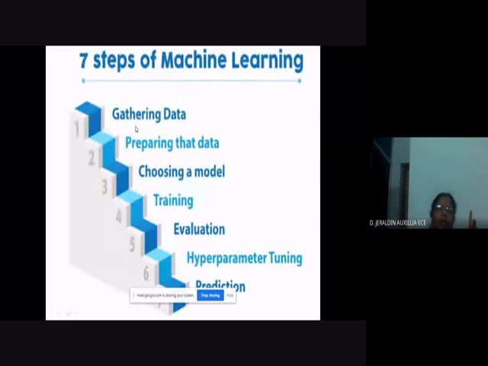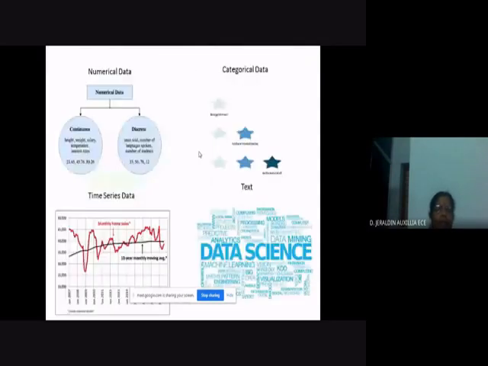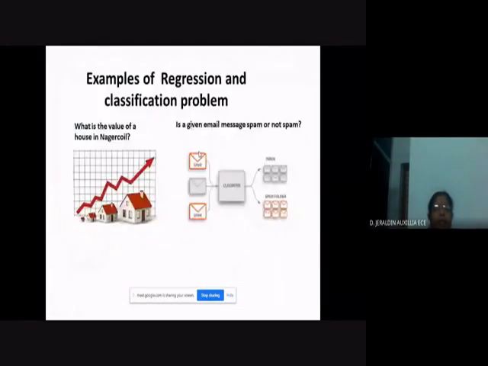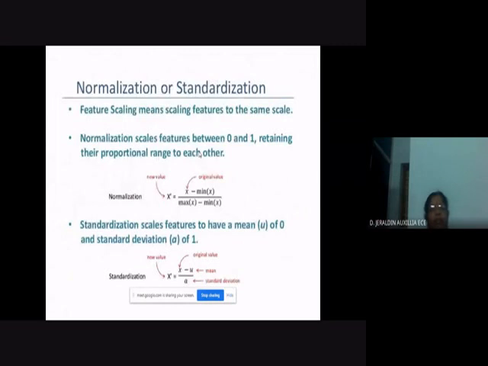First one, gathering data. Second one, preparing the data. So we are at this point only, preparing the data. That is data pre-processing. So what are the methods adopted for pre-processing? You will do either normalization or standardization. So two methods are there.